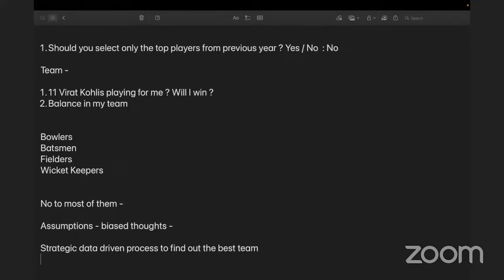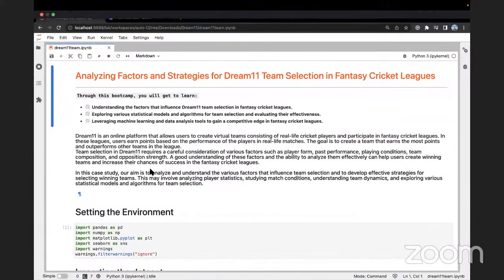Yes, Kunal. I agree that not necessarily, but I would just say that keeping all the top players of one kind will not help you win. Okay. So we need to choose a data driven way of finding out the best team, or at least understanding what factors of a player contribute highest to a team win, to a team Dream11 score win.